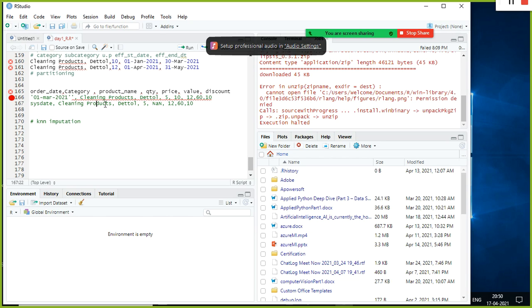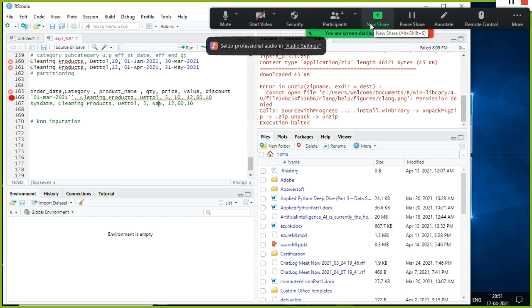So it will check, okay, these two are very close, and the quantity is also somewhat closer, and the value is also somewhat closer, hence the price could be 10. So it goes and checks the nearest neighbor, and then simply replaces this value with that value.